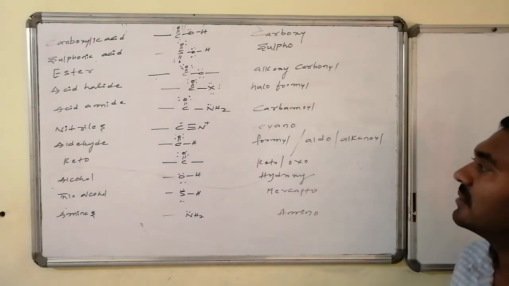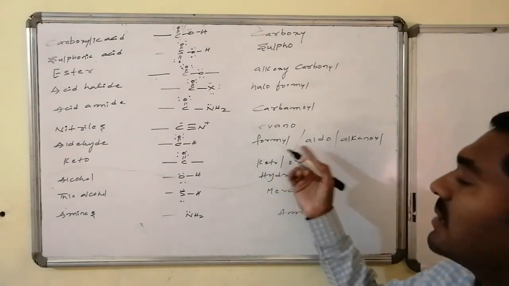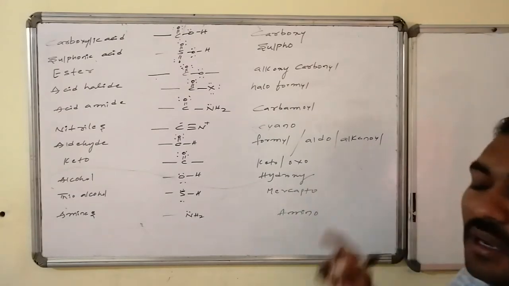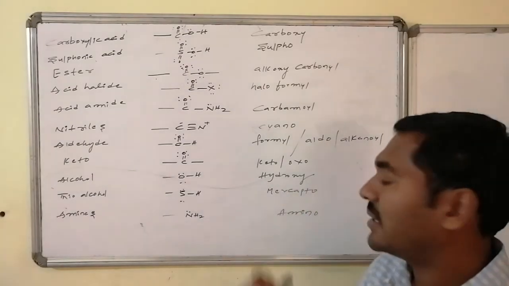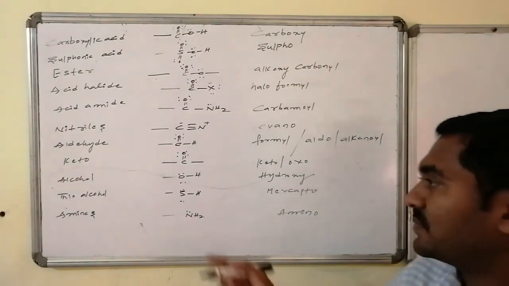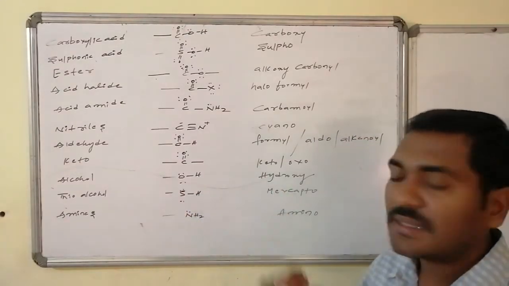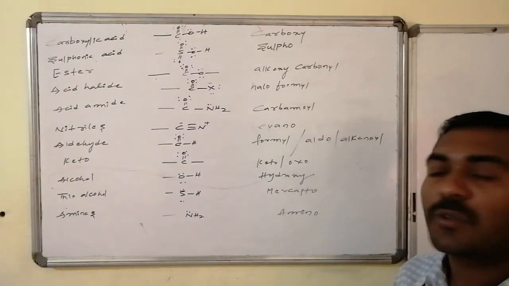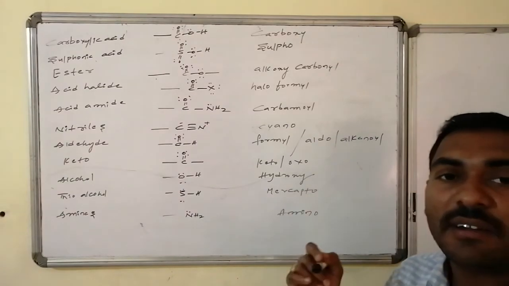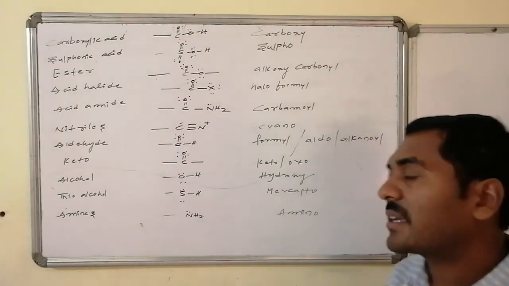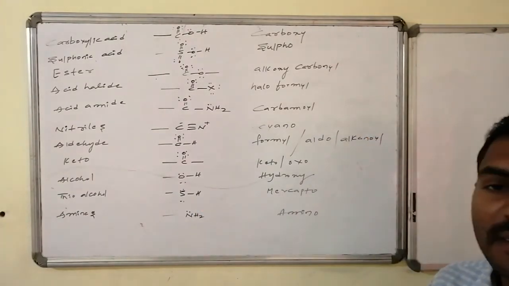Aldehydes are either formyl, you can use the word aldo, or alkanoyl also you can use. Keto, either keto or oxo. If OH is present as a non-primary functional group, then we will indicate that one by the word hydroxy. Thioalcohols are mercapto and amines are amino.